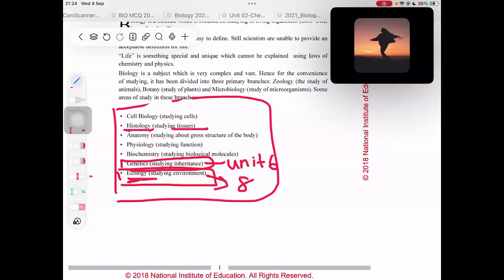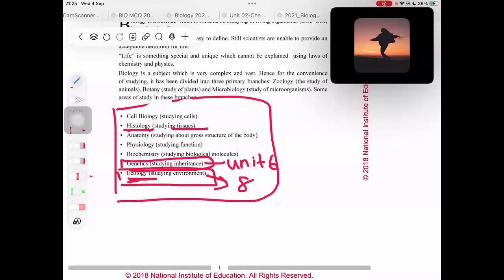And when you say histology also, the S is pronounced prominently, right? So by that sound only I remembered, okay, histology is for tissues. So you could use your own techniques. These were my techniques that I used, right? And what do you mean by anatomy? Anatomy means studying about the gross structure of the body.